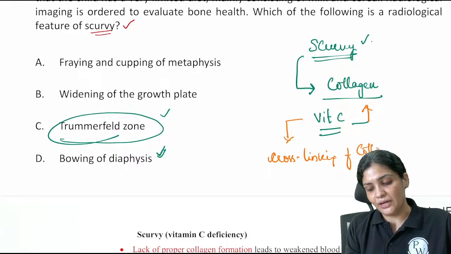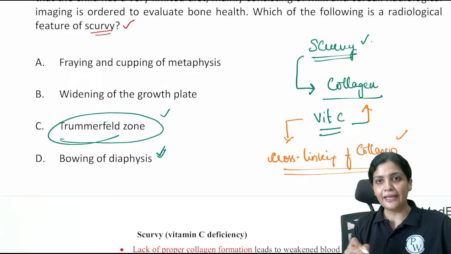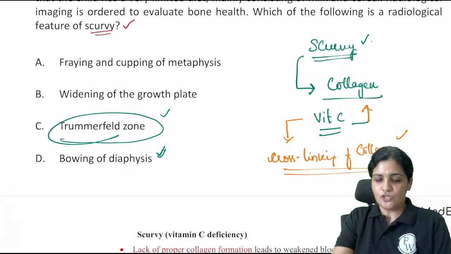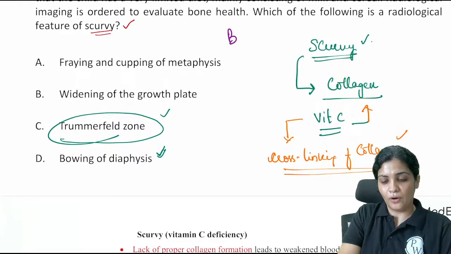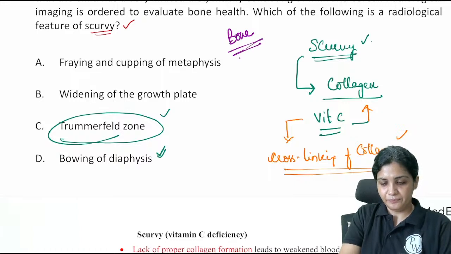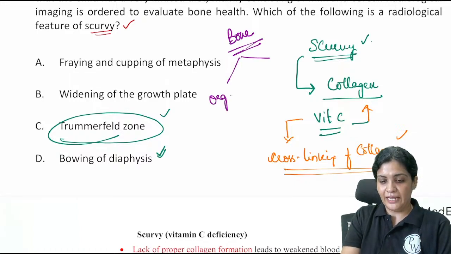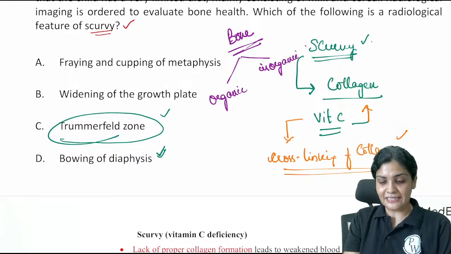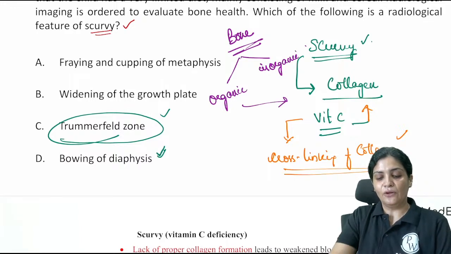If you remember, the bone is made up of organic material and inorganic material. The organic material is nothing but the collagen, and the inorganic material is your calcium and phosphorus.